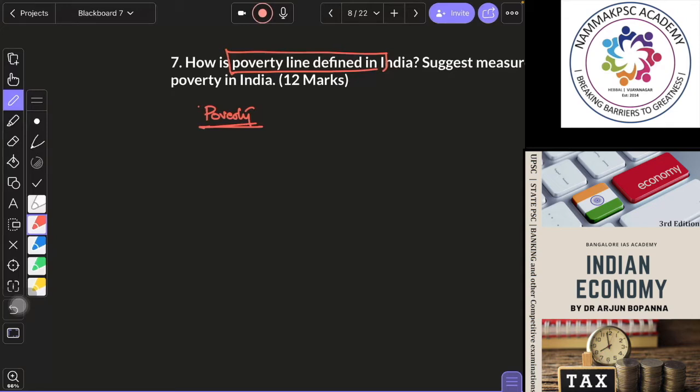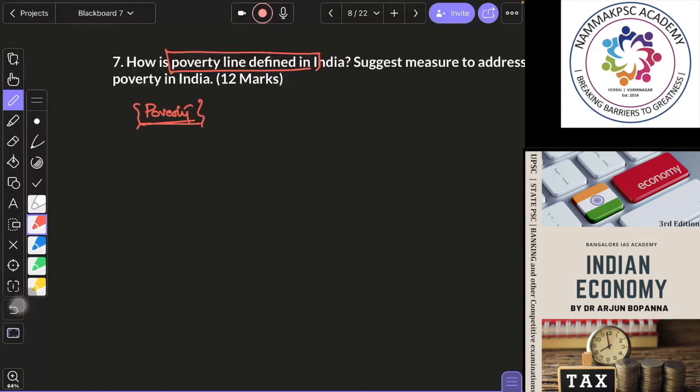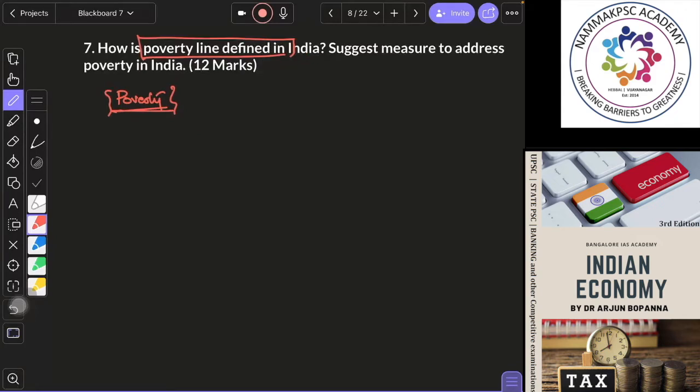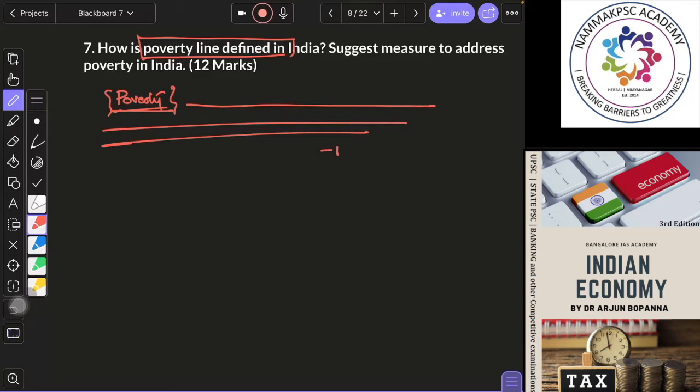It will be useful for your essay, it will be useful for writing answers in your general studies ethics paper and all. You will be able to use it. So you should at least know the keywords. World Bank has given, like that you should be able to write. So when you write the definition of poverty, you will write, poverty is this, and then you will write by World Bank. So that makes a lot of impression.